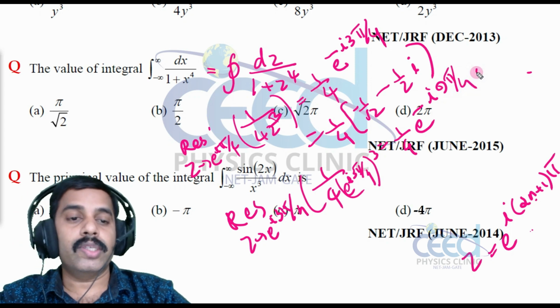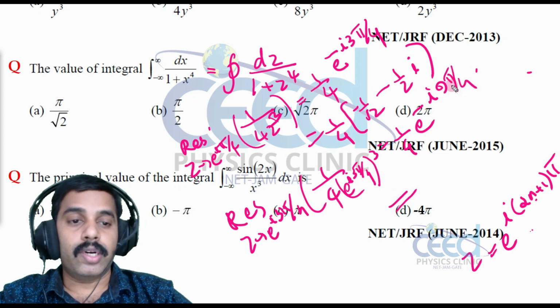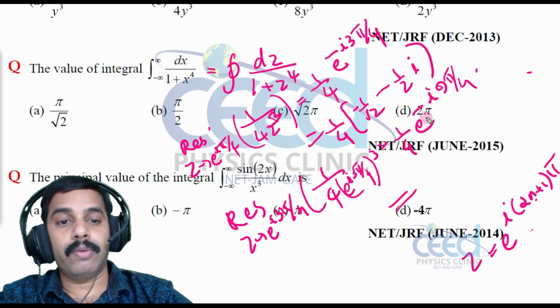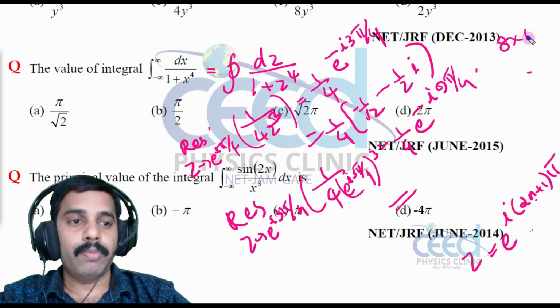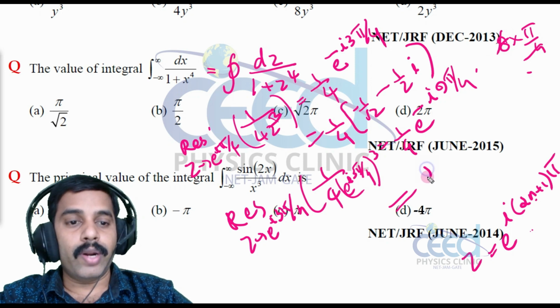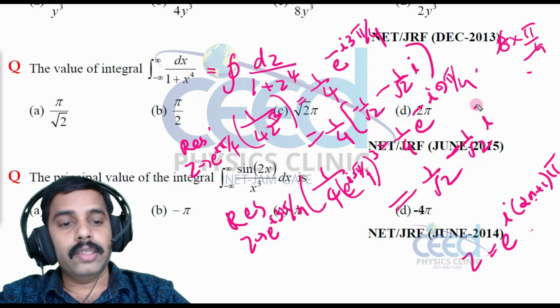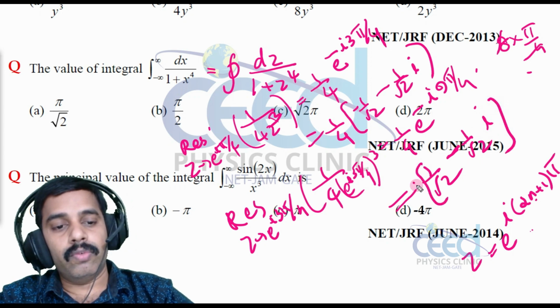Now 9π by 4 is again in the first quadrant, that is cos of minus 9π by 4, right? So 9π by 4 is 8π by 4 plus π by 4, and 8 into π by 4 is 2π, right? So this will be equal to 1 by root 2. In the first quadrant that is 1 by root 2, but there is a minus sign for sine, right? That is minus 1 by root 2 i. So here we have 1 by 4 outside.